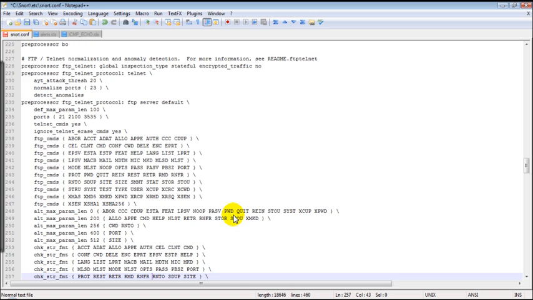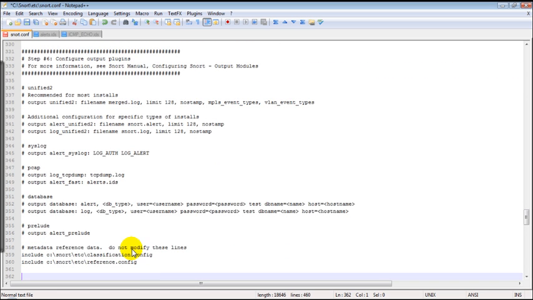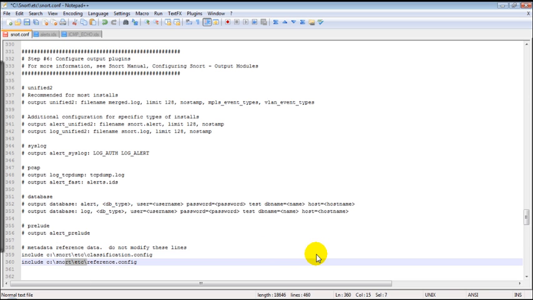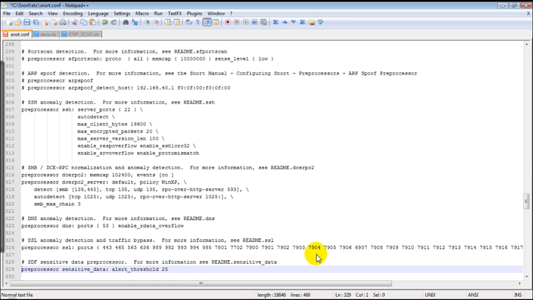here comes another step. In step 6, you need to add a line: alert_fast: alerts.ids, and you need to give this path also to both these lines. That's all from the configuration side. You just save it,